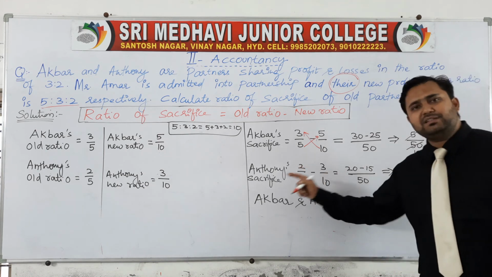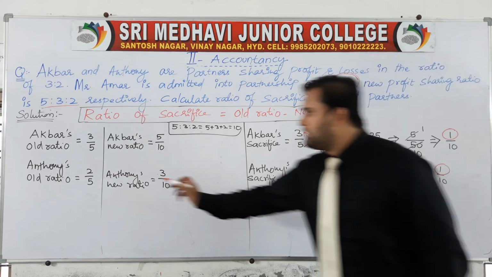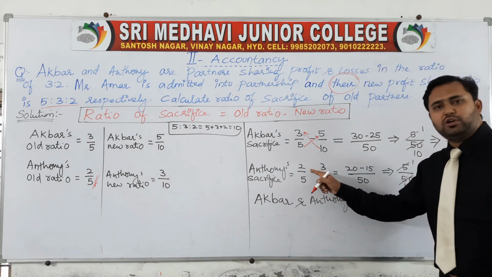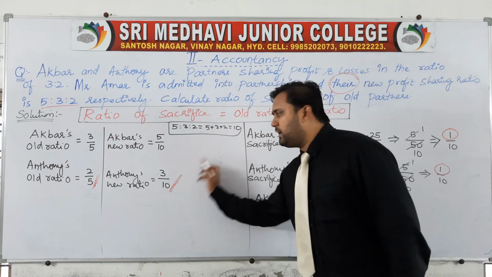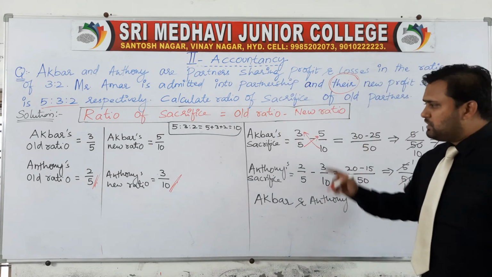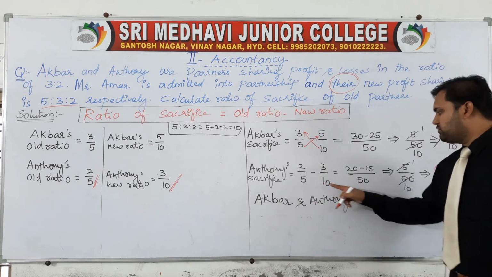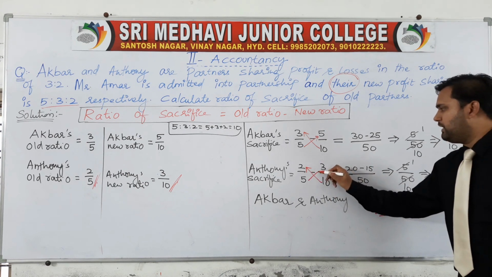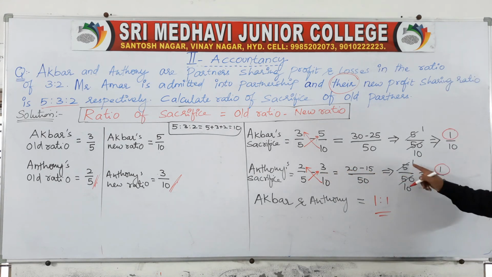Likewise for Anthony's sacrifice, his old ratio is 2/5. From where did you get this? It is given in the question. So Anthony's sacrifice is his old share, 2/5, minus his new share, which is already given in the question as 3/10. So 2/5 minus 3/10: 5 into 10 gives you 50, 10 into 2 is 20, 5 into 3 is 15, 20 minus 15 divided by 50 gives you 5/50, which is 1/10.